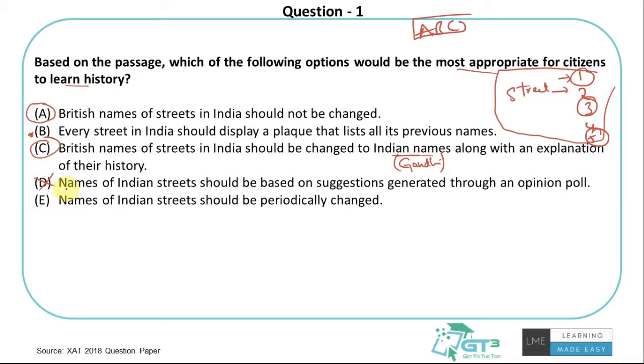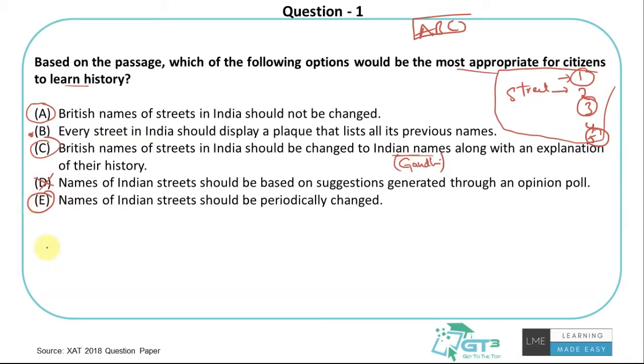What is the merit in setting a name through an opinion poll? Yes, I understand it could be a good choice, maybe, may not be. I'm not even discussing that. What is the question asking me? Most appropriate for citizens to learn history. Right? How would citizens learn history in the best way? If they just have an opinion poll to select a name for a particular street. Right? Names of Indian streets should be periodically changed.